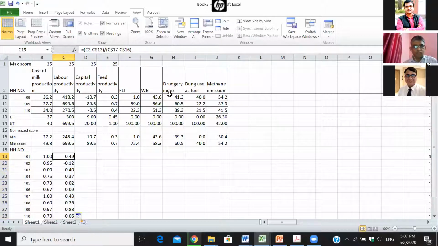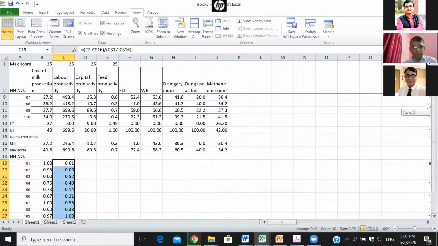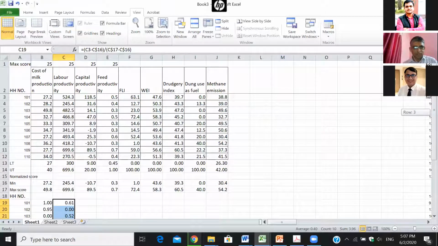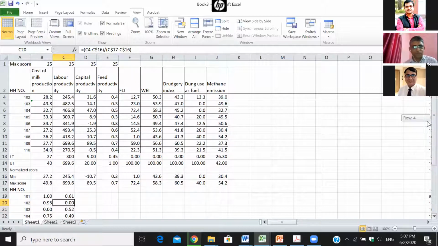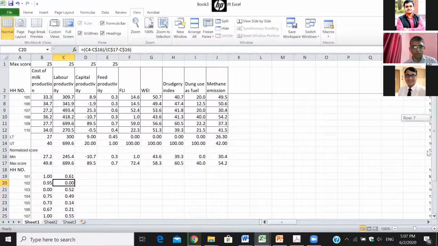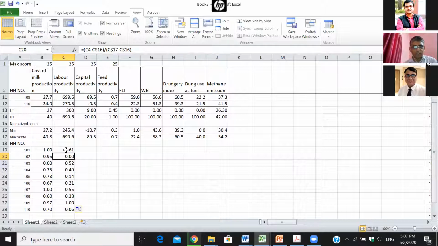There is some mistake. Not 613, it should be 16. The minimum is 245, for household number 102. So for 102 it is scored 0, and the maximum is for household number 109. It is 1. Just copy it for the other indicators.